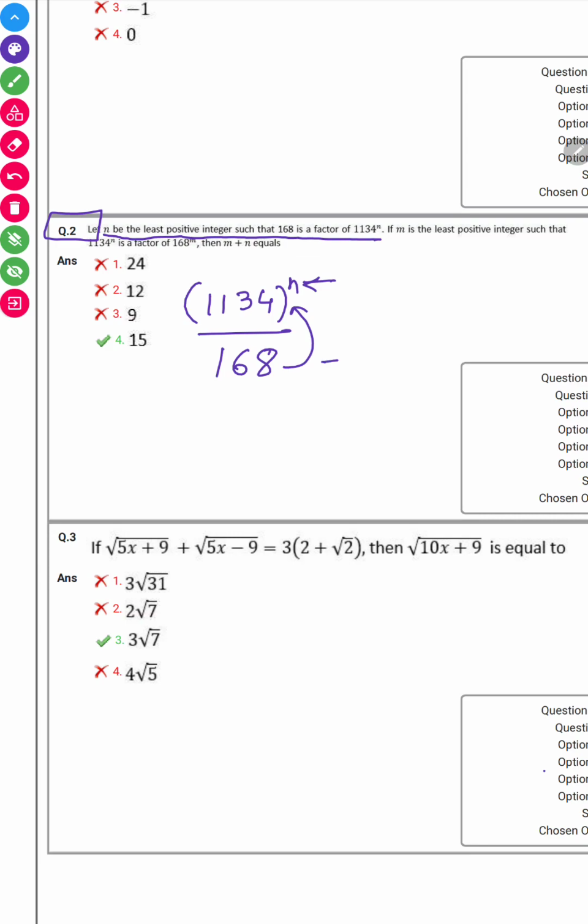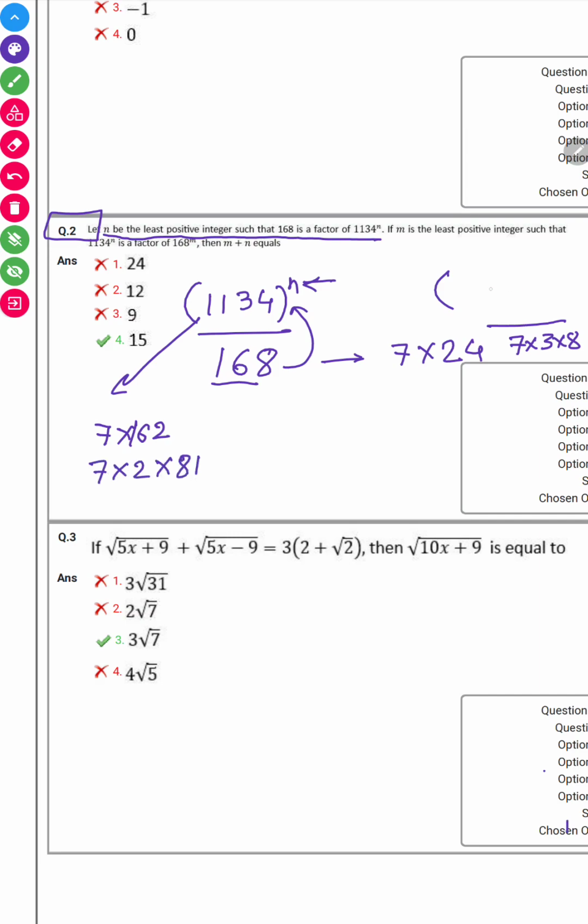Let us just break down these numbers. Can I say this is divisible by 7? So can I say this is 7 into 3 into 8? And if I look at the other number, let us break down this. So if I divide by 7, we will get something like this. If I divide by 2, I'll get 81.